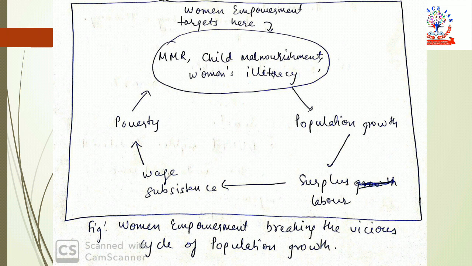This poverty would lead to several socio-economic issues like IMR, MMR, child malnourishment, women's illiteracy, and eventually these socio-economic issues are responsible for higher population growth. So we have a vicious cycle here of population and poverty. What women empowerment does is target socio-economic issues such as MMR and child malnourishment. So you can make this diagram showing that women empowerment is breaking the vicious cycle of population growth.